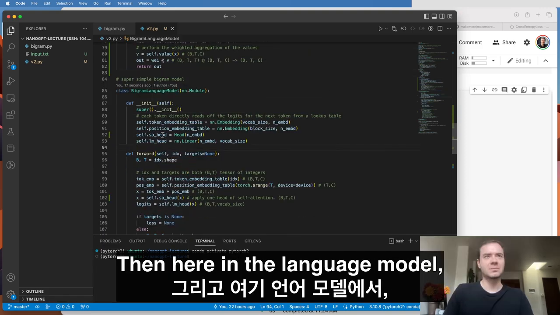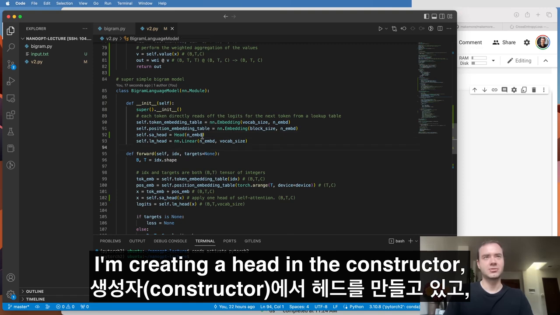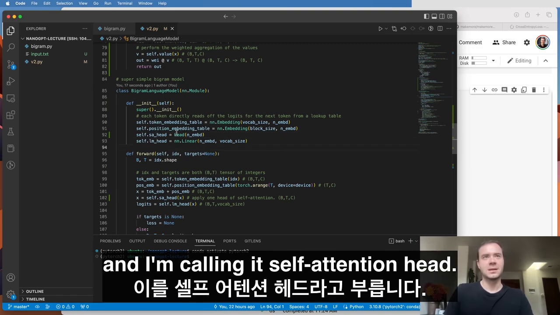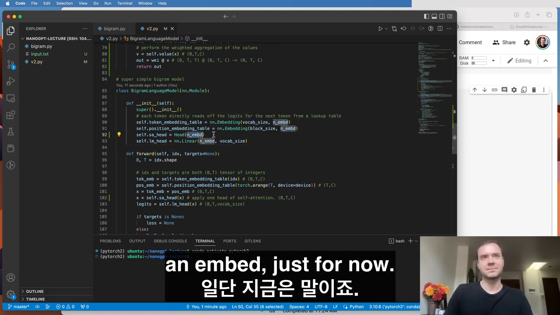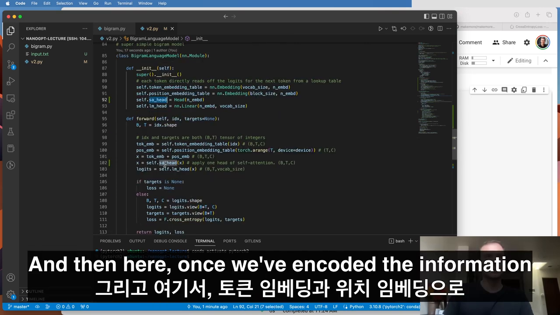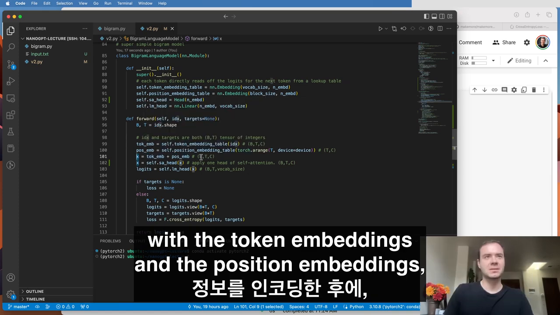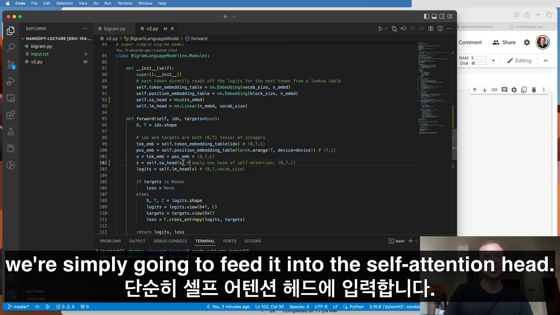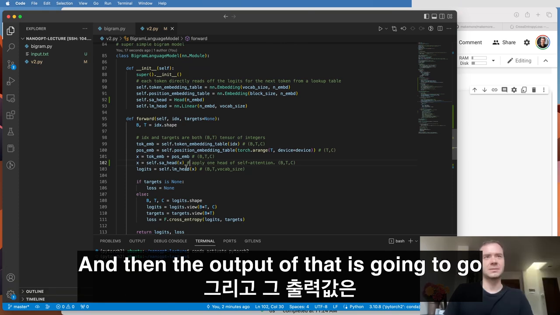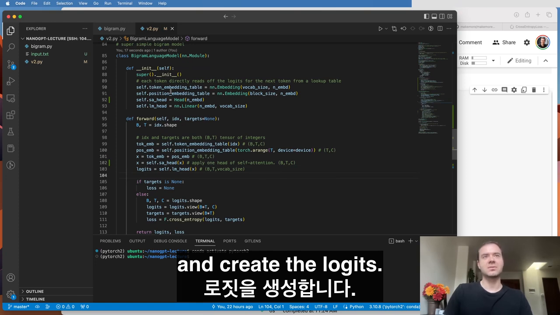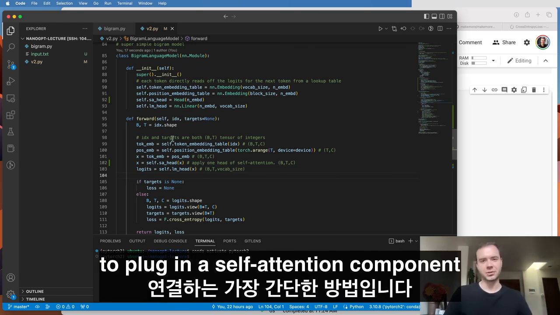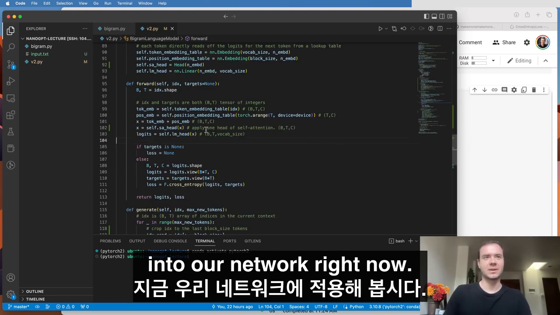Then here in the language model, I'm creating a head in the constructor, and I'm calling it self-attention head. And the head size, I'm going to keep the same as n_embed, just for now. Once we've encoded the information with the token embeddings and the position embeddings, we're simply going to feed it into the self-attention head, and then the output of that is going to go into the decoder language modeling head and create the logits. So this is the simplest way to plug a self-attention component into our network right now.